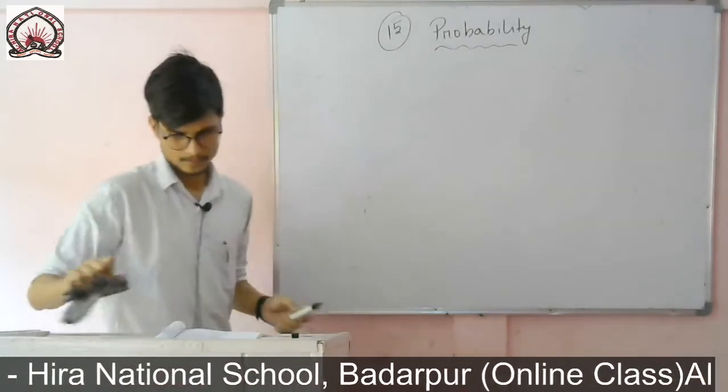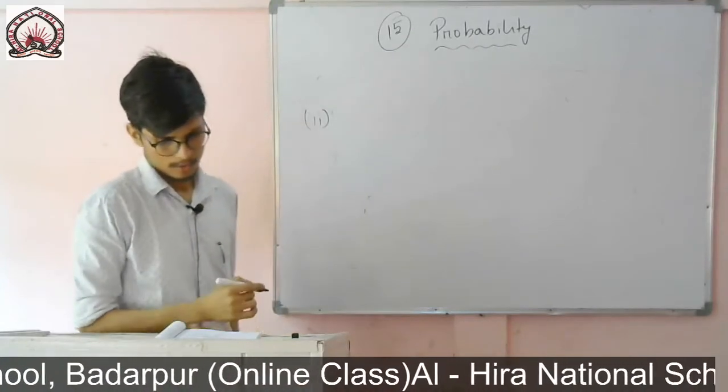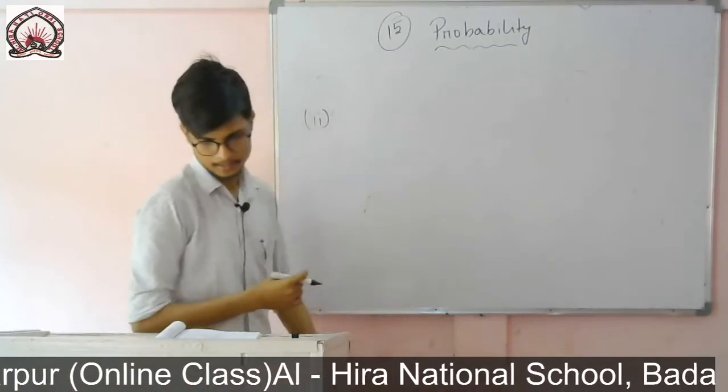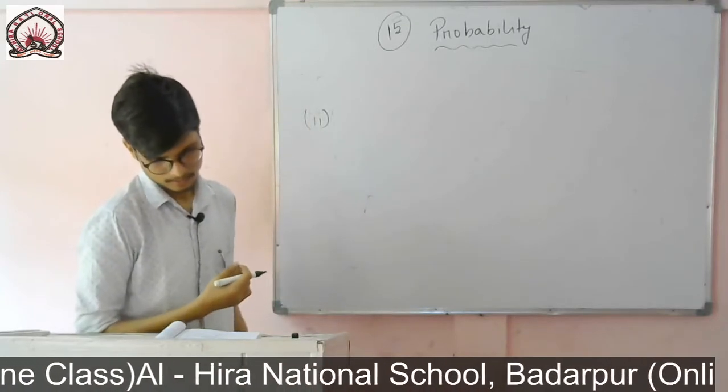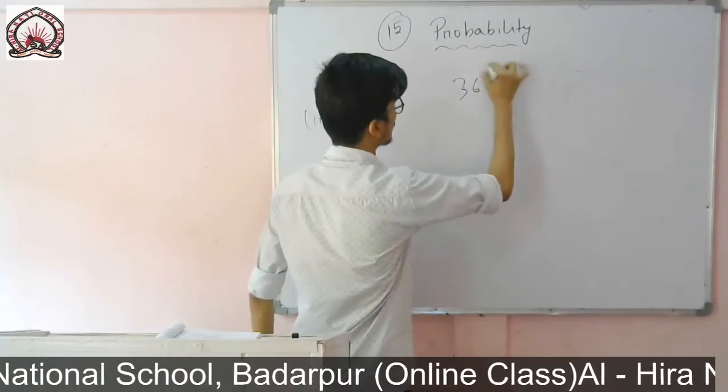Not like this. The question is to find the probability. Question is given that they have the same birthday. Sorry, I said something wrong.